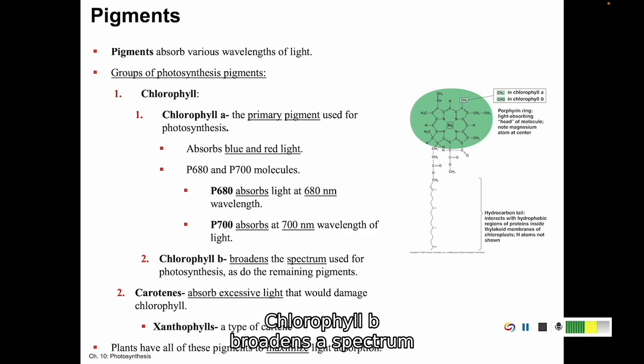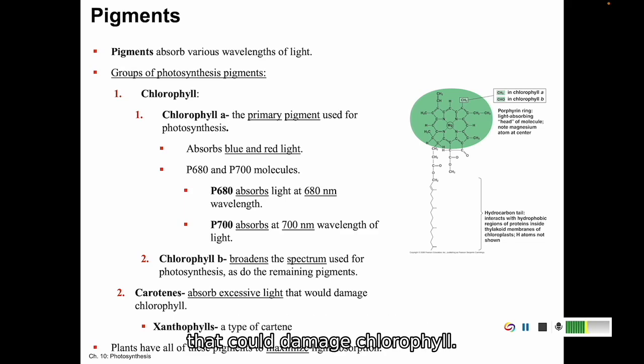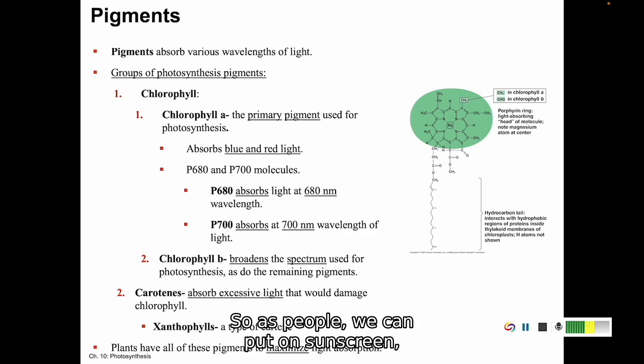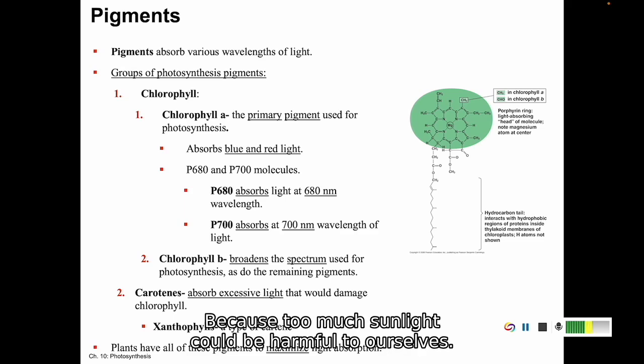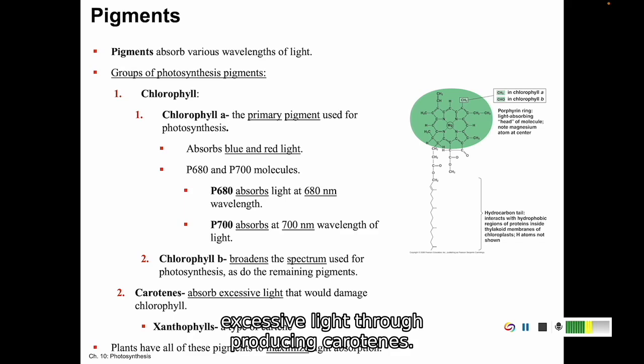Then chlorophyll B broadens the spectrum of light that can be used in photosynthesis. And carotenes absorb excessive light that could damage chlorophyll. So as people, we can put on sunscreen, sit in the shade or use an umbrella so we don't expose ourselves to too much sunlight, because too much sunlight could be harmful to our cells. It could cause a sunburn, it could cause cancer. It could also harm plant cells, but plant cells don't have the option to run inside when it's too sunny. So they protect themselves from excessive light through producing carotenes.